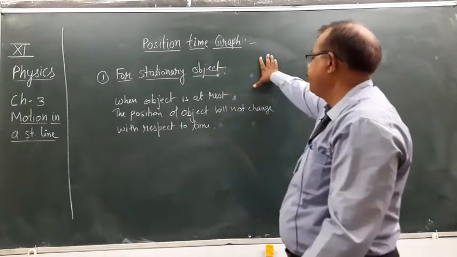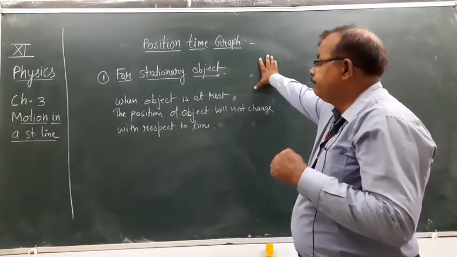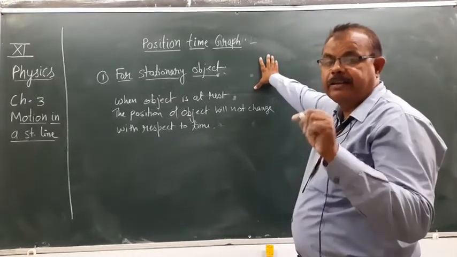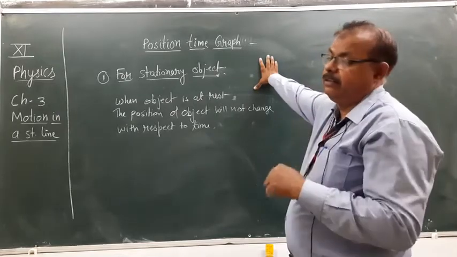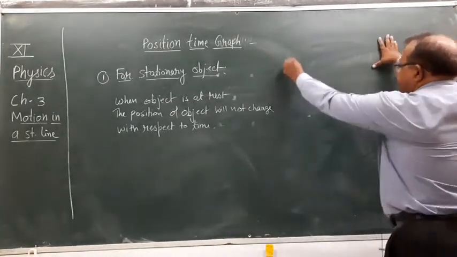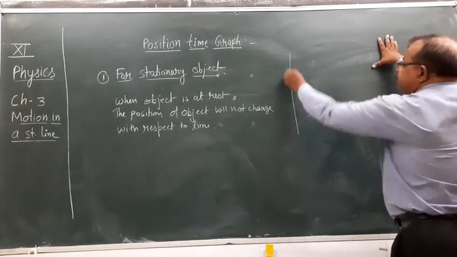Clear? With respect to time, the position of the object will not change because the object is in a stationary state, at rest. So this will be the form of the graph.